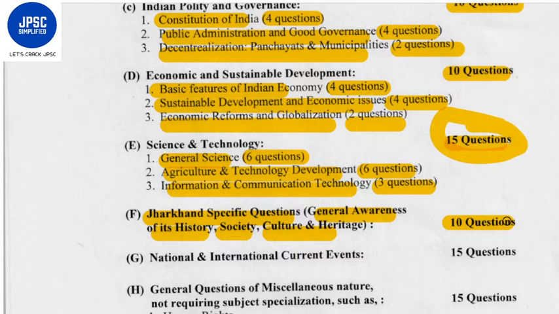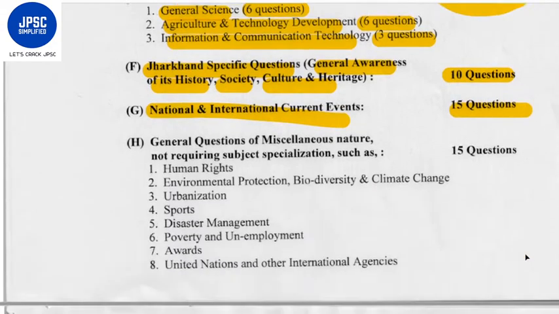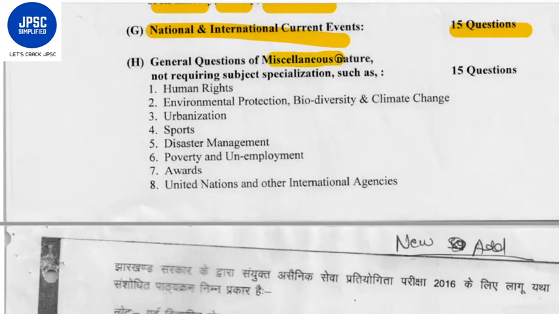Paper 2 will consist of Jharkhand specific questions. So a total of 110 questions from Jharkhand. You can see the weightage of the Jharkhand portion in JPSC examinations. Then national and international current events, 15 questions. And the last one is miscellaneous nature questions, about 15.